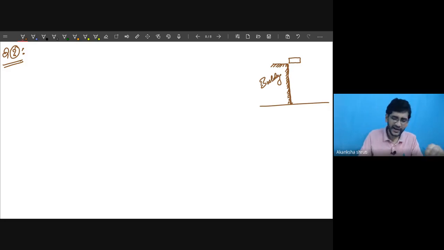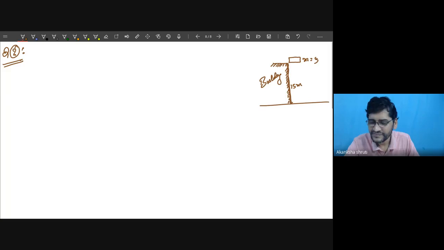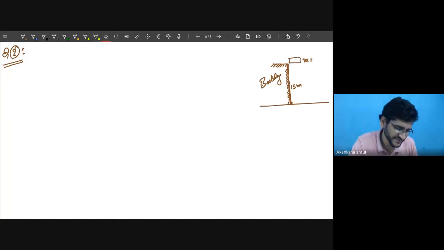The building has a height of 20 meter. 20 meter is too much. Let me take 15 meter. And this object which is thrown or released has a mass of 10 kg. Or let me take this as 15 kg.